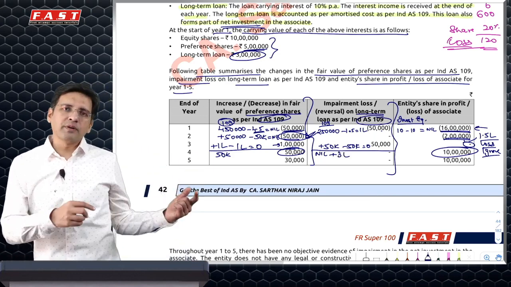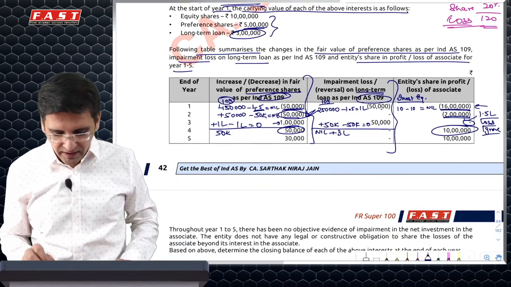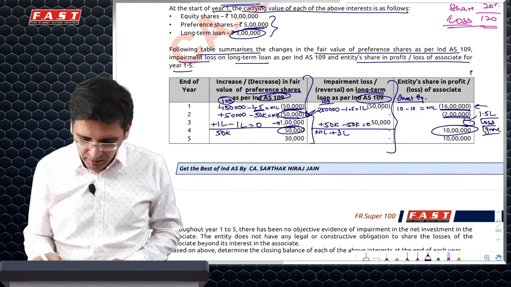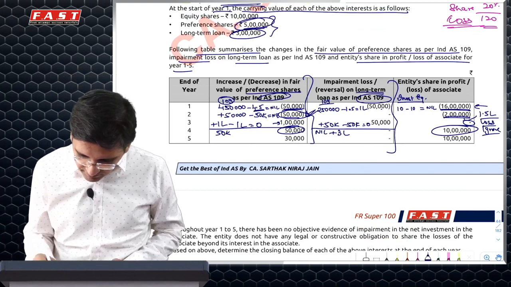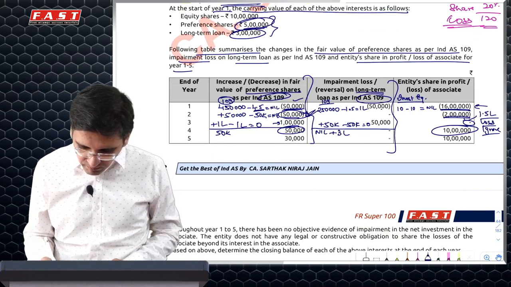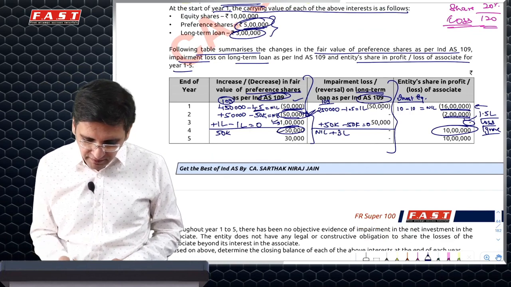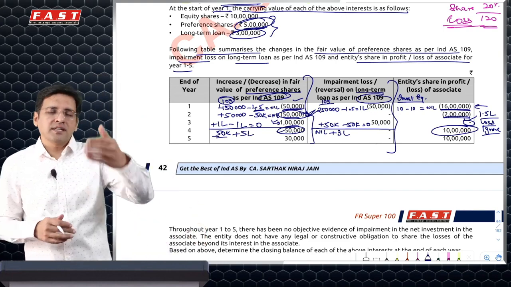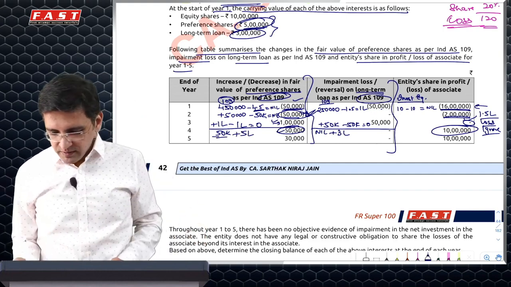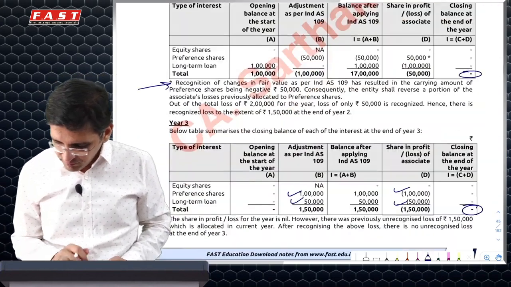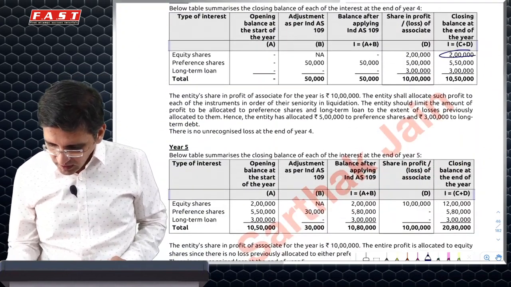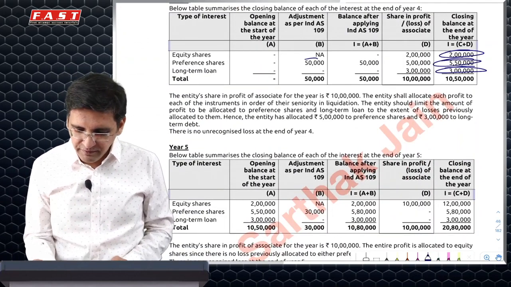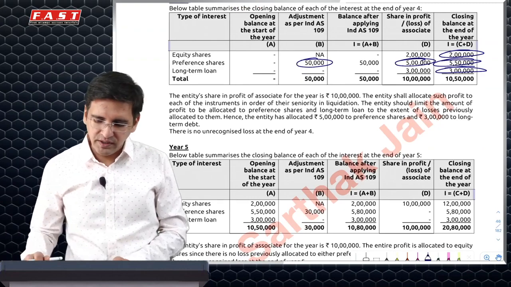So then 7 lakh go to preference shares, but then preference shares ideally should have been at what value? Had there been no loss of Ind AS 28, the value would have been what? 5 minus 50 minus 54 plus 1, 5 plus 50 which I've just booked now. So 5 lakh is what I can recover here, what I've recognized as loss. So I've already recovered this much, so 2 lakh will go to equity. So fourth year, if you see the table, you will find this. 2 lakh equity. 3 lakh goes to long-term loan and preference share will be at 550, which will be 50 from 109 and 5 lakh due to Ind AS 20.